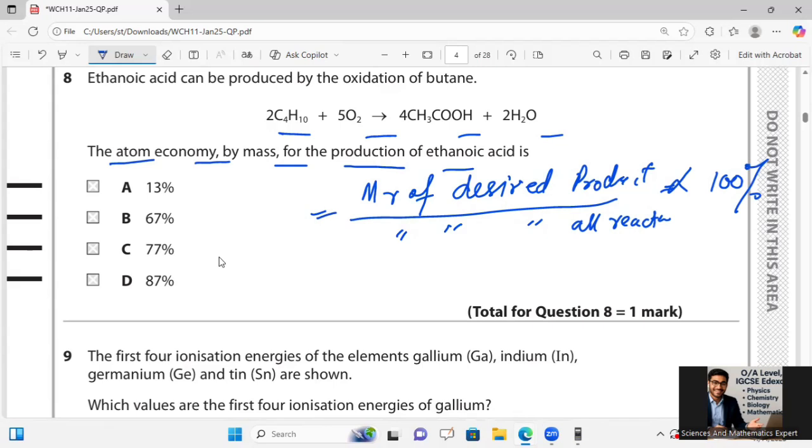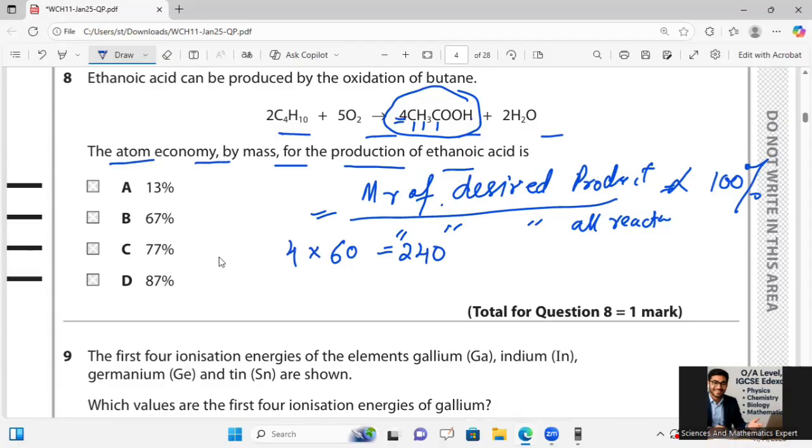So desired value of Mr. So Mr of our desired value is this: 12 plus 3, 15, 15 plus 12, so 27, 28, and 32. So it will be 60. It will be 60 as Mr of desired product. So 60 multiply by, so total Mr of desired product, that is 4 in number, just multiply by 4. So you will get 240 as a product of Mr of desired product over there.